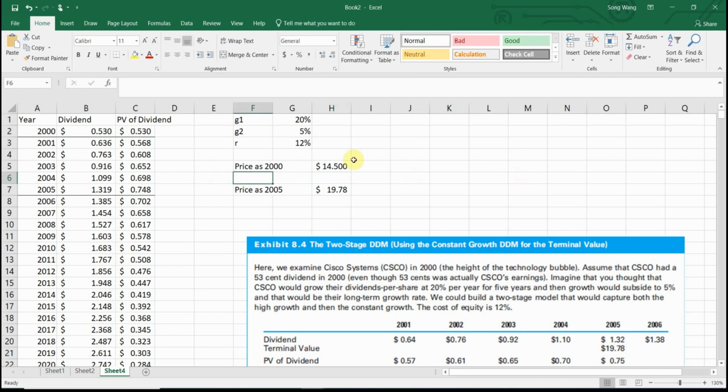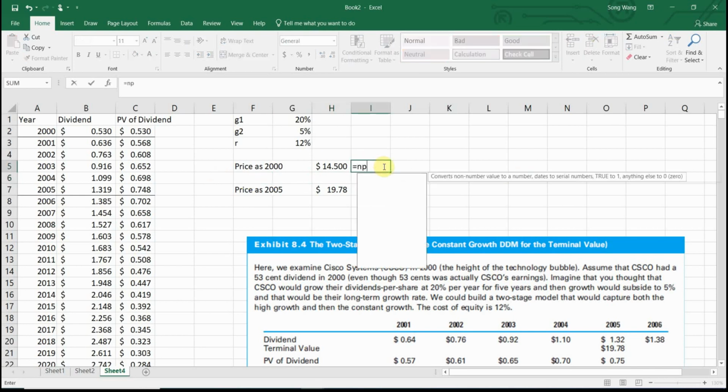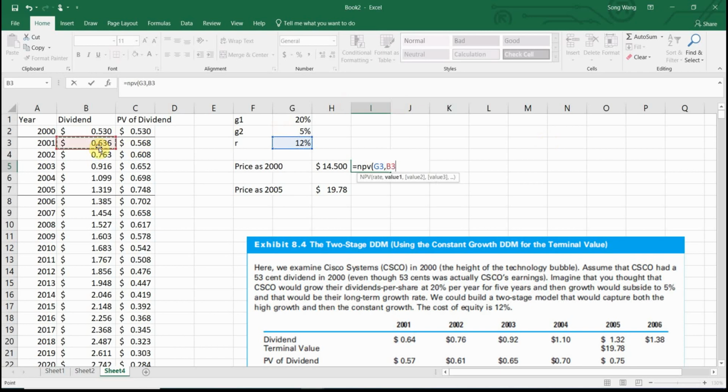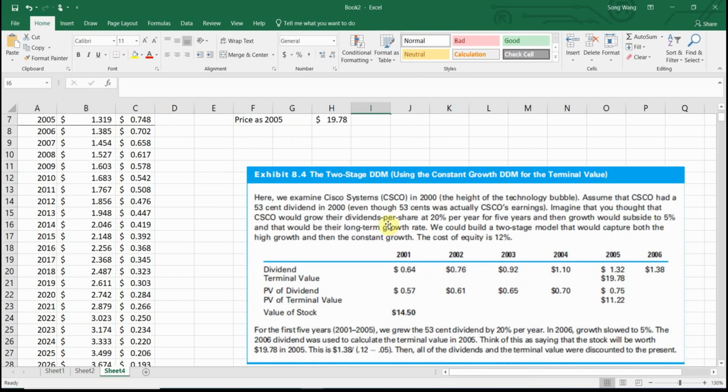Okay, let me just delete this. So I'll just put it here. It is actually the net present value of 5 years of cash flow. You have 12% as the discount rate, and you have cash flow 1, which is dividend 1, comma, dividend 2, comma, dividend 3, dividend 4, as the first 4 years of cash flows. And for the 5th cash flow, you're going to put dividend 5 and stock price 5 together. Okay, so you get the net present value for all of this. You will get the same result, which is consistent with the textbook.